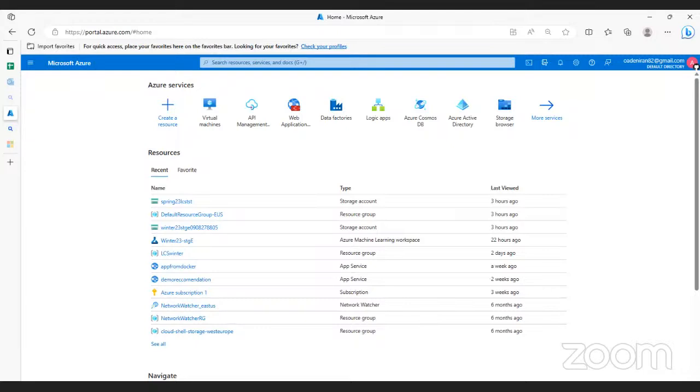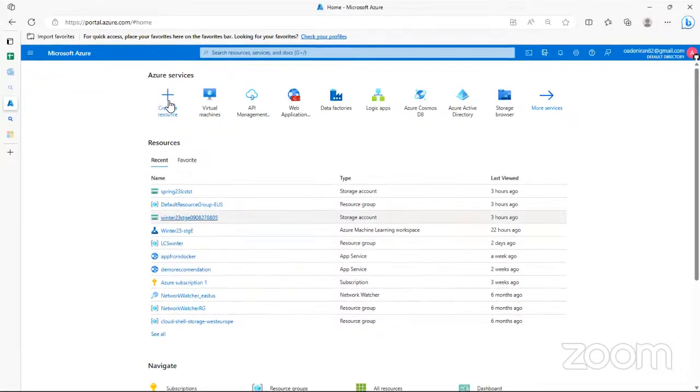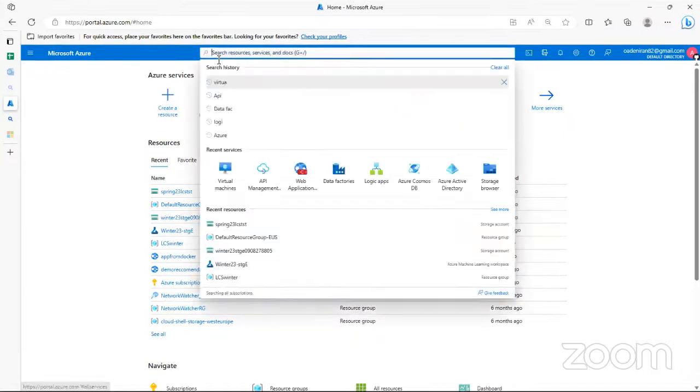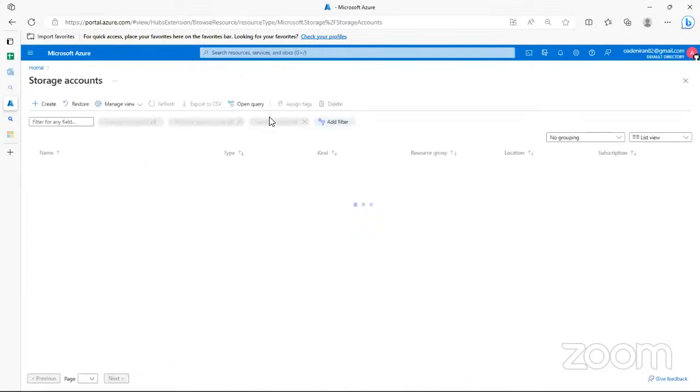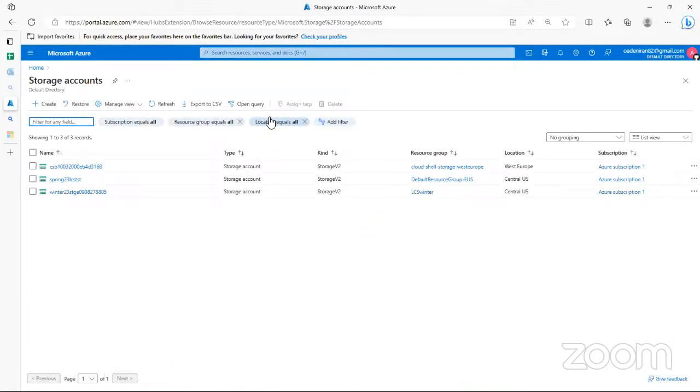So that's the first one. The second one that I'm going to be talking about is Azure Blob Storage. To go there, I'll come here and go to storage accounts. If you guys remember correctly, I think we worked with AWS in our very first session where we used an S3 bucket for a static website. So this storage that I'm talking about now is basically the Azure equivalent of an S3 bucket.